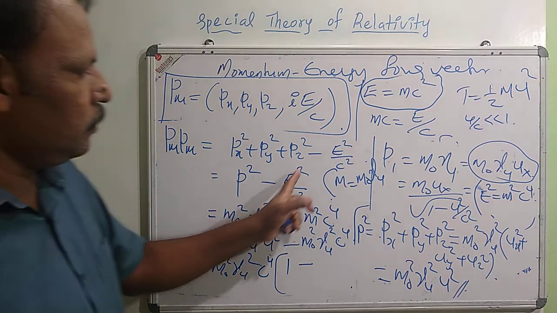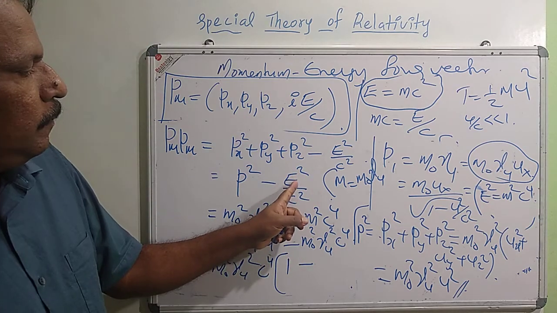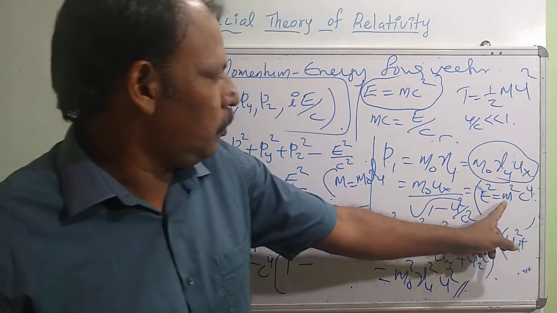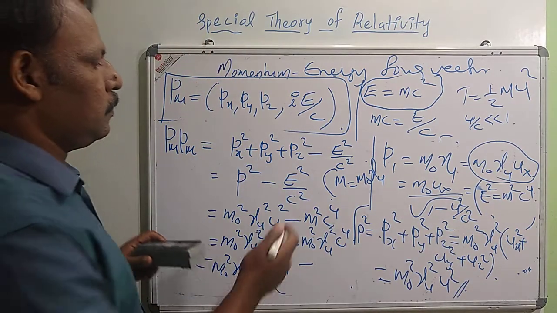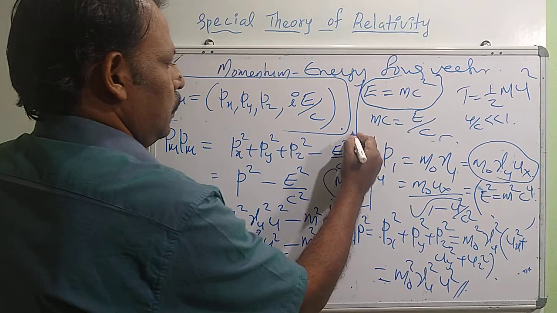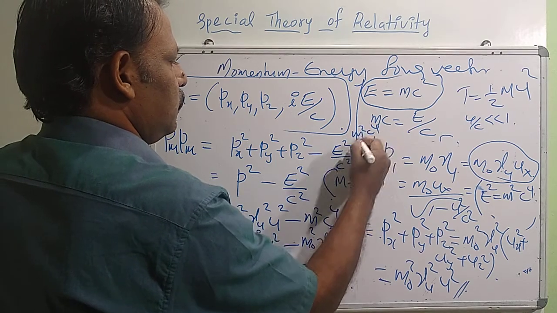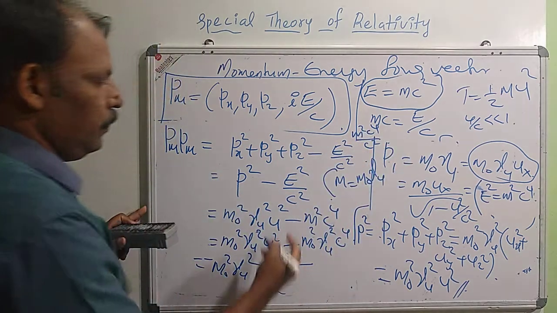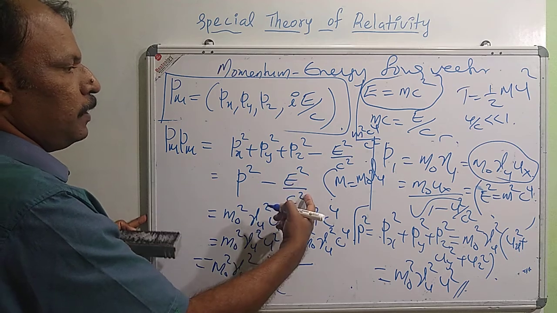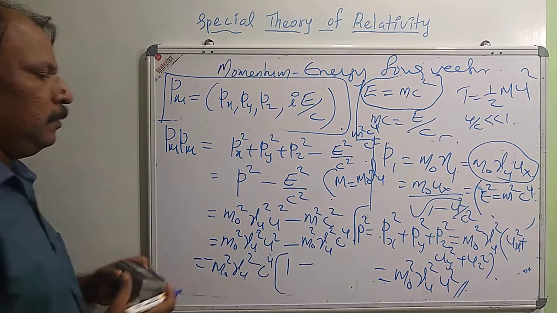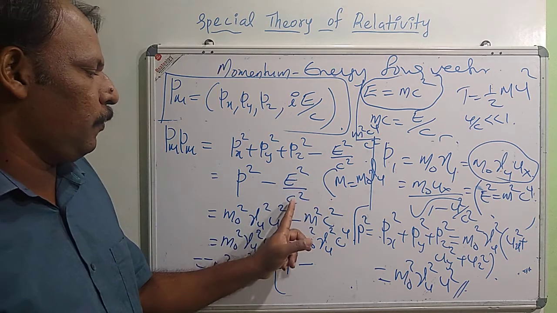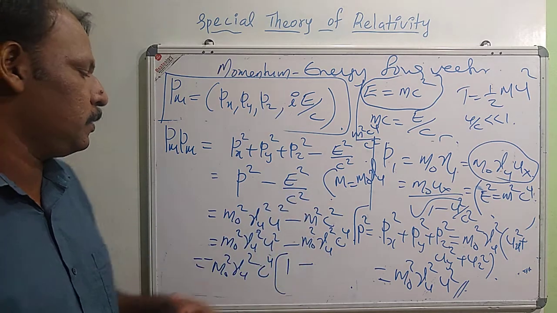Here it is E square by c square, and E is m c square. So this term will be m square c raised to 4 by c square, so it is m square c square.